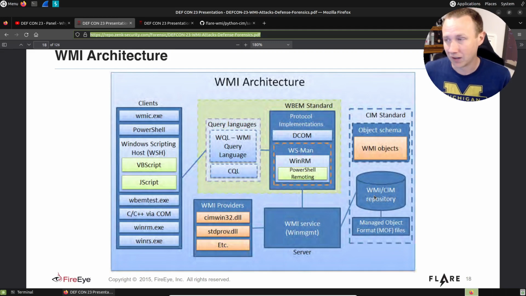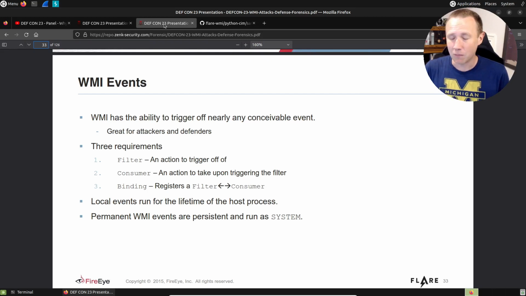It's complicated. We are going to focus, and when we start thinking about malware living in WMI, we're going to focus largely on this thing called WMI events. What that really is, it's three pieces of WMI: a filter, a consumer, and a binding. A filter says when this happens, this is the thing to watch out for, and this is what is going to cause me to trigger.